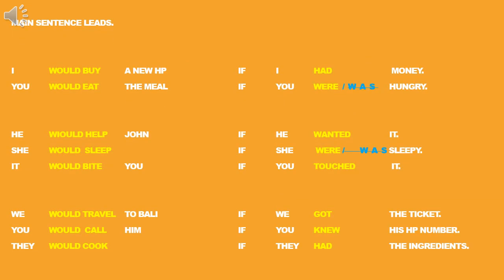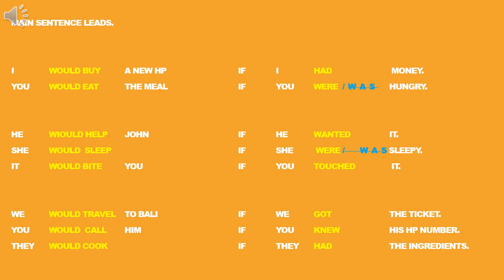More examples about future conditional type 2, or formula 2. This time the main sentence, or mother sentence, leads. It means that the mother sentence, or the main sentence, is put in the first position. Meanwhile, the baby sentence, or the subordinate sentence, is put in the second position. In this case, we don't need any comma. I would buy a new handphone if I had money.